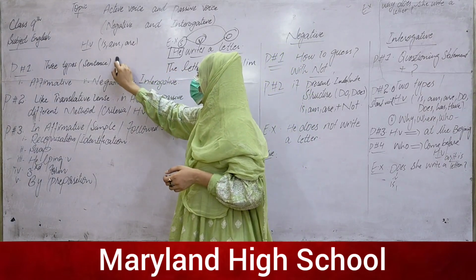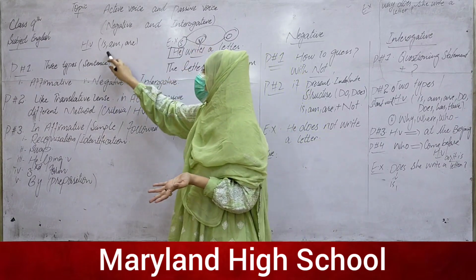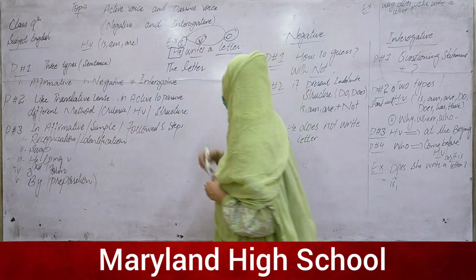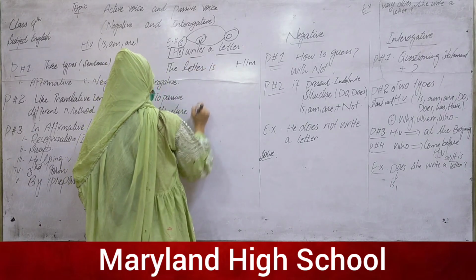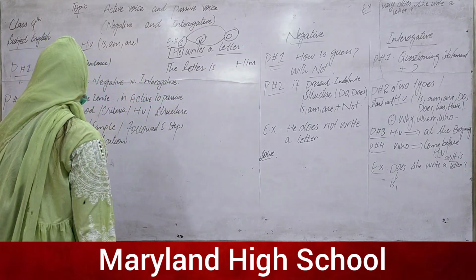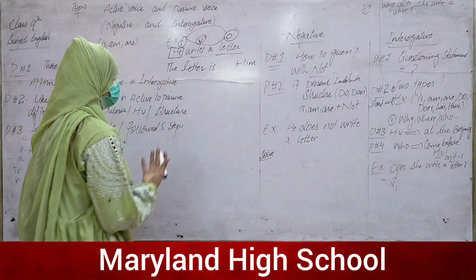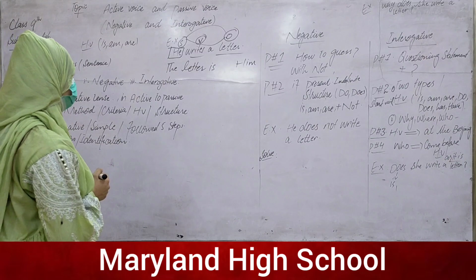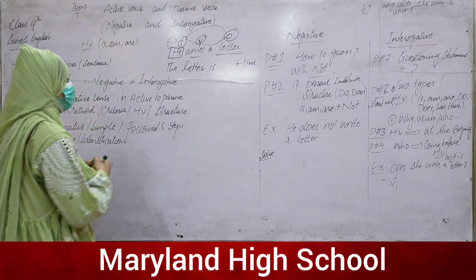Is will be used with the singular, and are will be used with the plural. The letter is, because the letter is singular, we use is. The letter is. Now this statement is not completed.